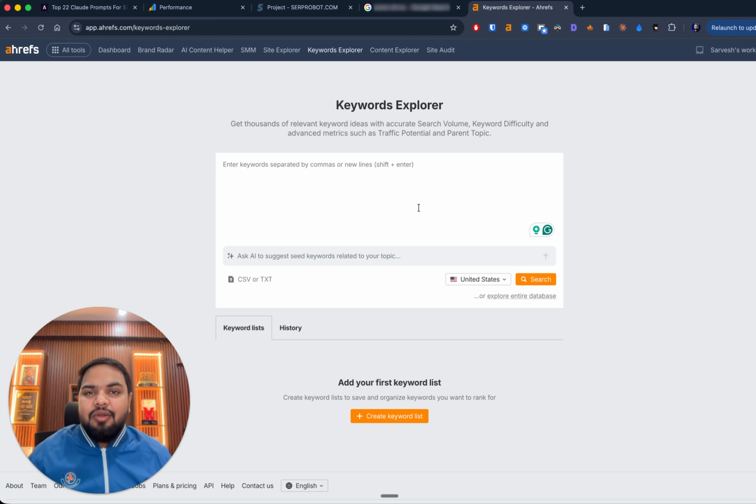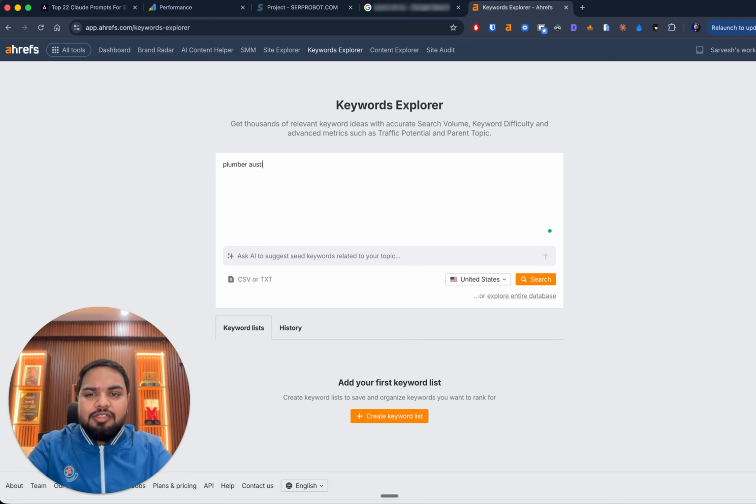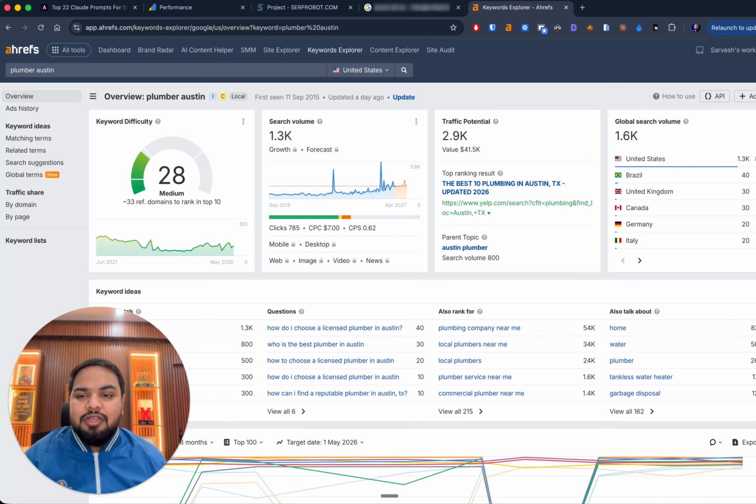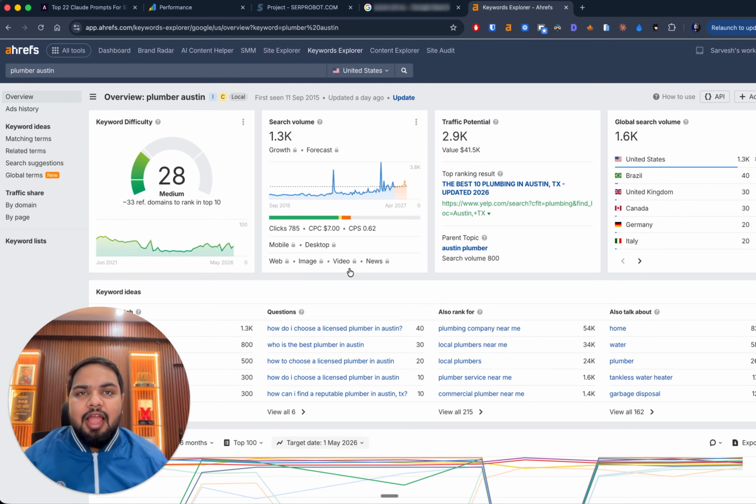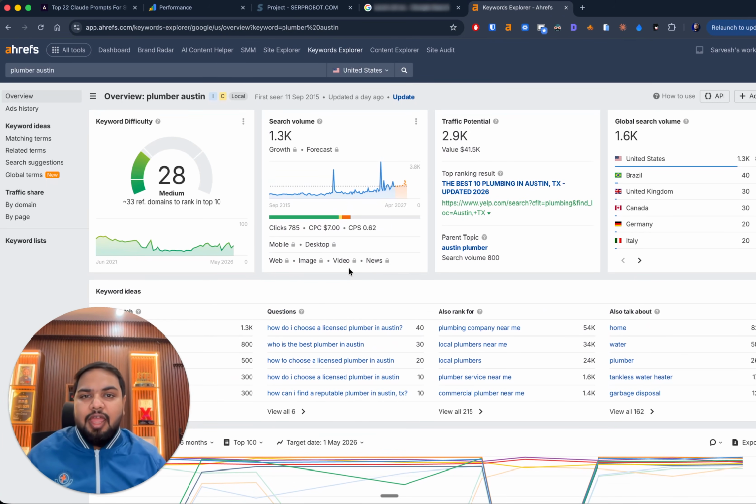So now let's take a look at any random keyword, for example. Let's start with plumber Austin. Let's assume you're a plumber who's based in Austin. And how do we actually understand what sort of competition we are up against? So this software is called Ahrefs. You can use SEMrush or Ahrefs, whichever software you prefer.